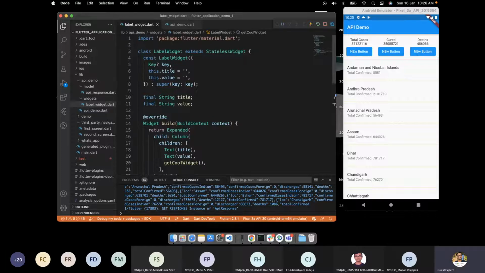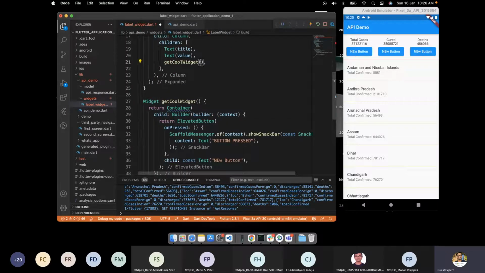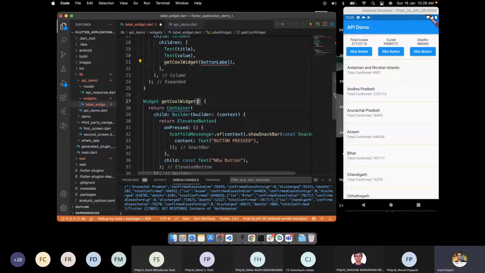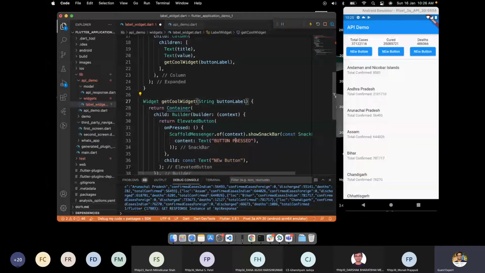Let me add that parameter in the label widget. So here we have key, title, value, and here I will add another final string, button label. This button label we will pass here, as a string button label.